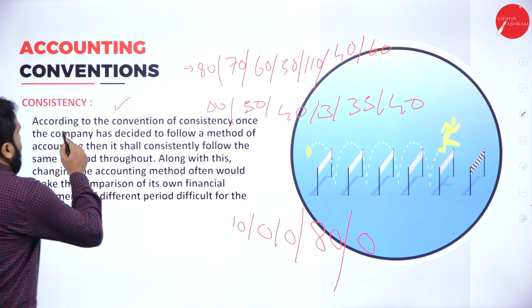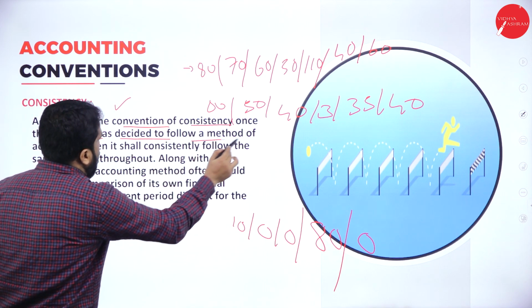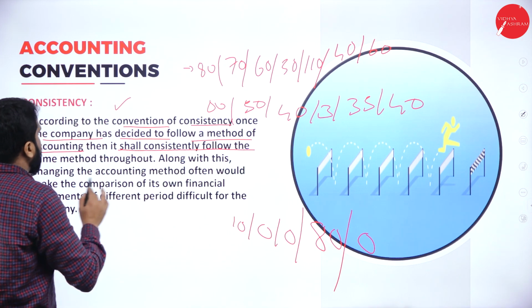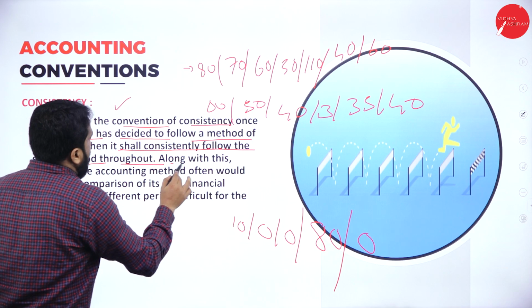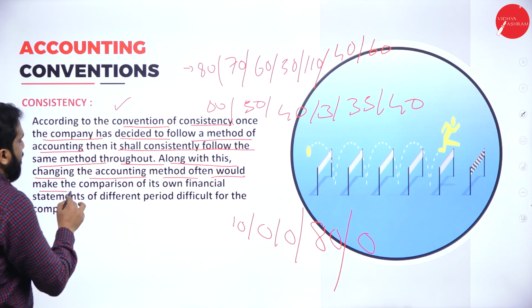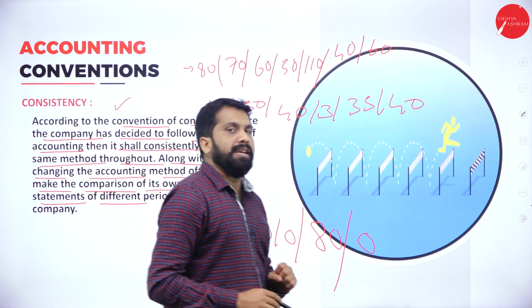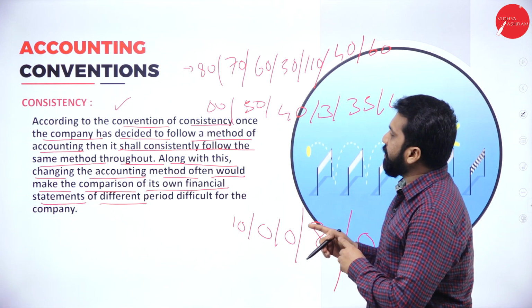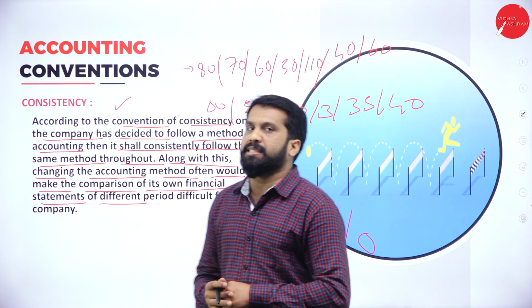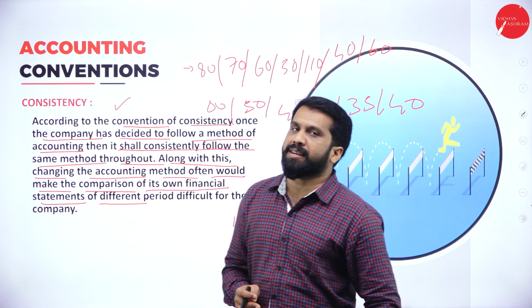We'll learn this. According to the convention of consistency, once the company has decided to follow a method of accounting, it shall continue to follow the same method consistently throughout. Changing the accounting method often would make the comparison of its own financial statements difficult. Every year, if you change the methodology, it will be difficult to do comparison. Clear? This is called consistency.